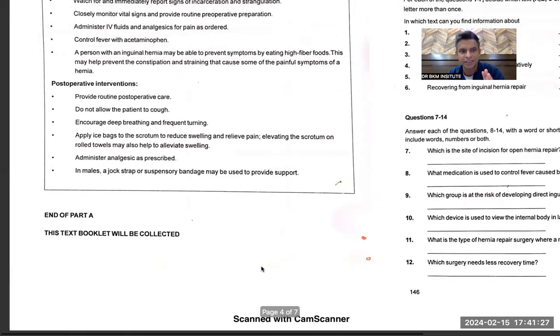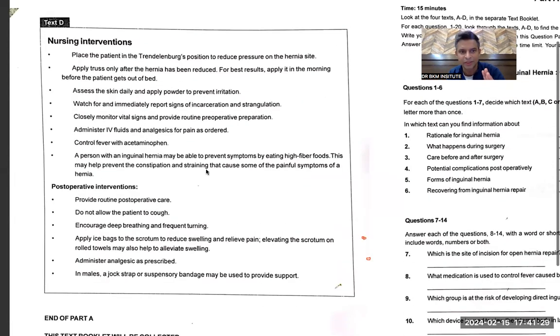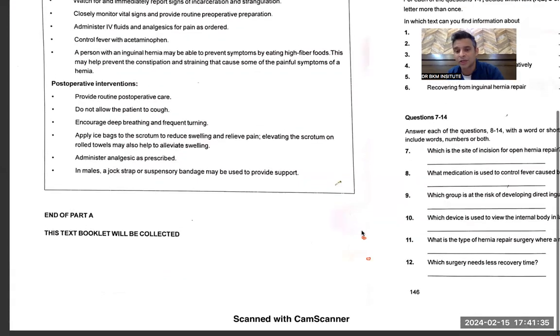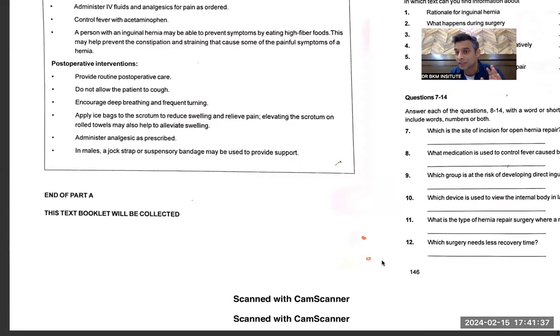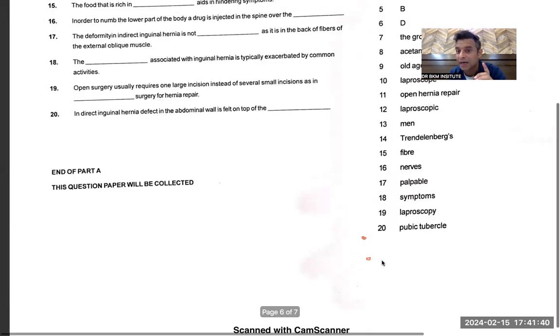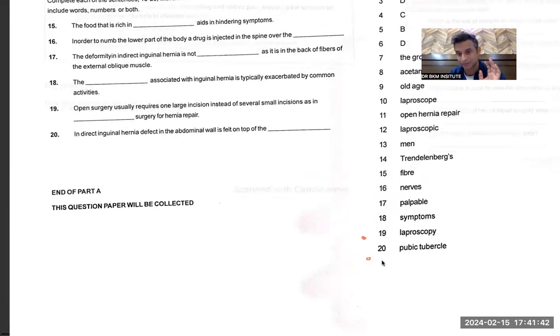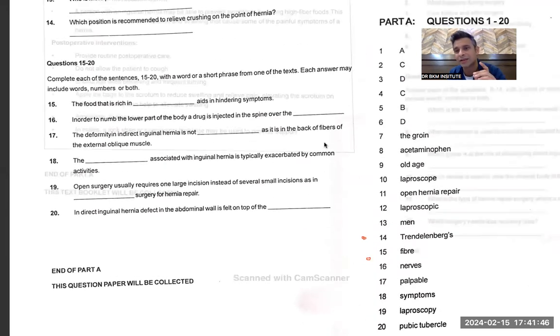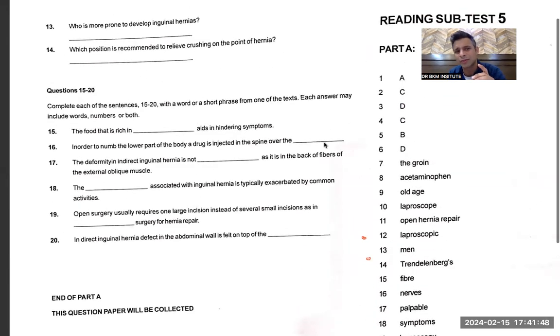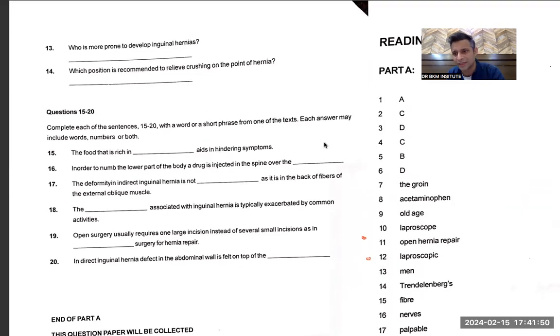Which surgery needs less, or maybe the recovery time can be given over here. But again, that is wastage of time because I don't know where it is. B, C, or D, it can be anywhere. So I will put a mark and I will go on. This is saving of time, even in part B and C also. That is the exact thing you need to follow. If you're not finding something, please let it go for that moment, put a mark, and then find it later. That's the only thing you have to do to manage time.